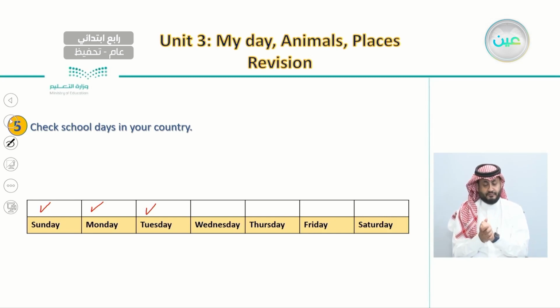And Wednesday, is it a school day? Here we put a check mark. And then Thursday, is it a school day? Here we put a check mark. And what about Friday and Saturday? Are they school days? If the answer is no, then we'll leave them as they are and we don't put a check mark.